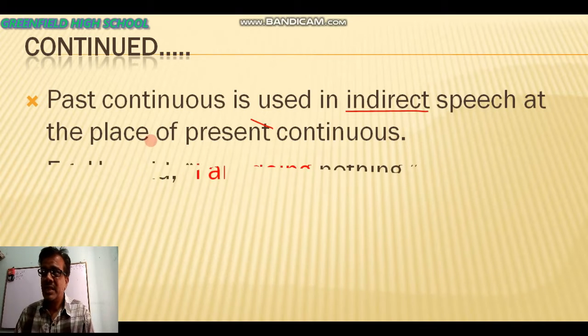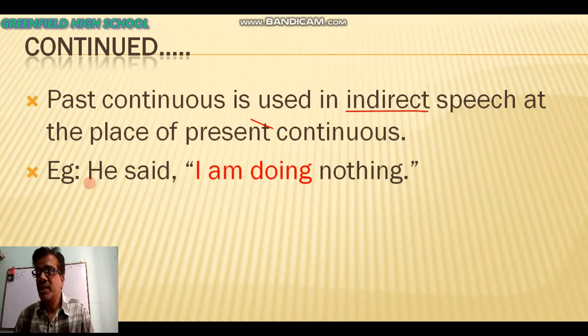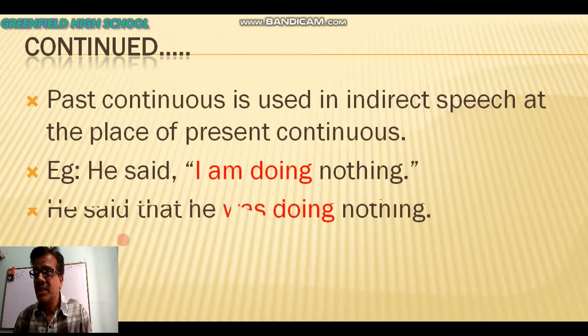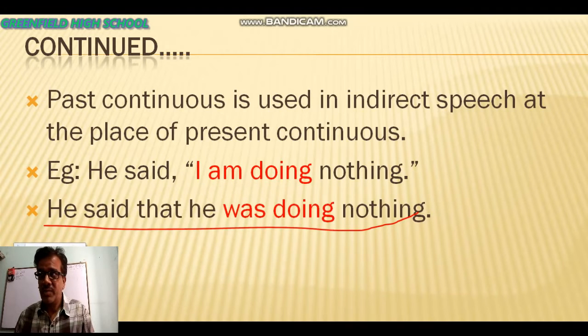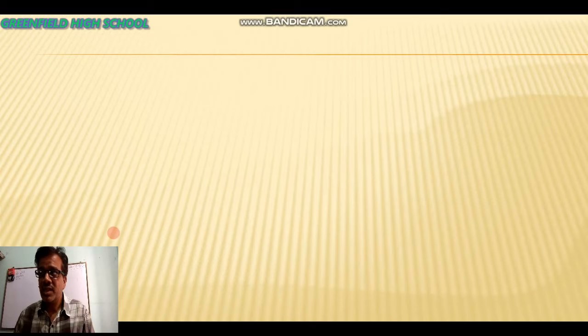See the example. He said I am doing nothing. He said I am doing nothing. It is the direct speech. And indirect speech you are looking that I am doing nothing is the reporting verb. So when we are changing in indirect speech, he said that he was doing nothing. At the place of I am doing nothing, I have used what?